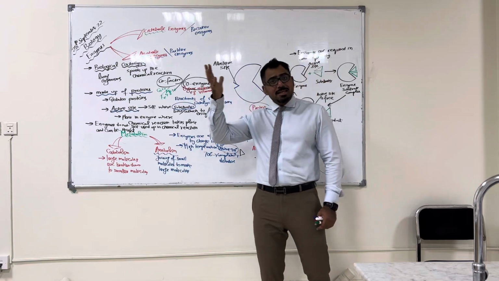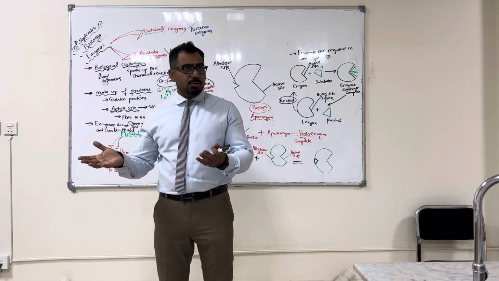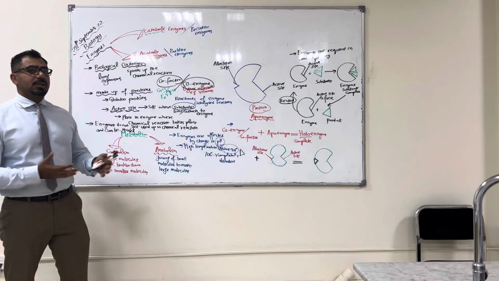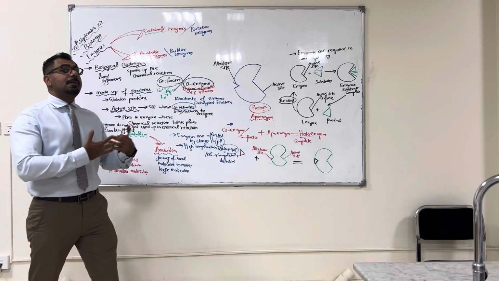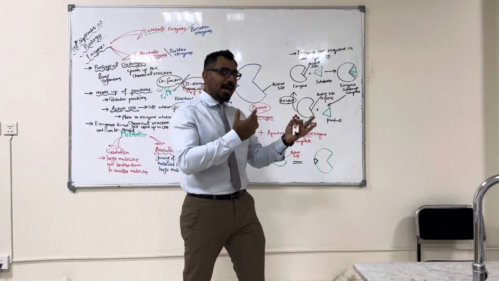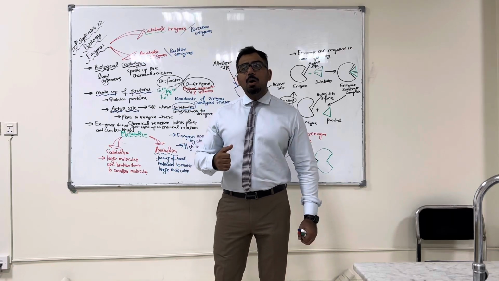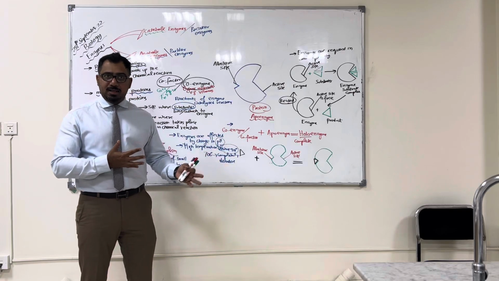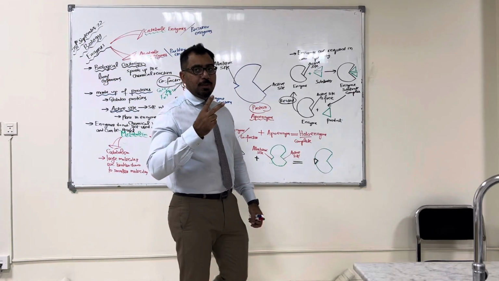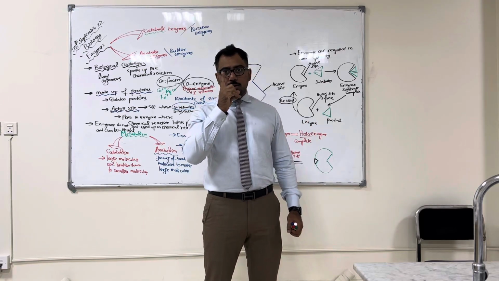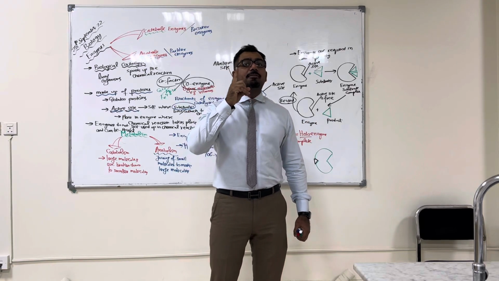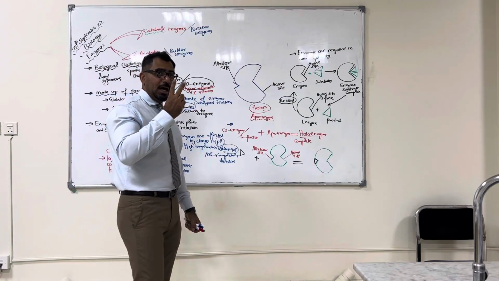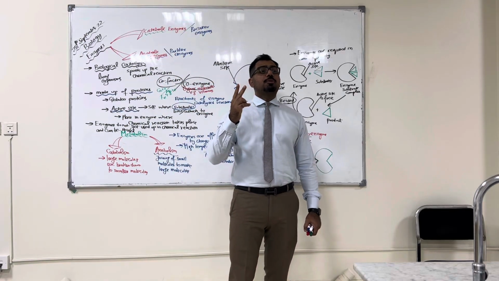Now, no one has seen the enzymes. How do they work? They're molecules, right? But with the help of experiments, we can prove how the enzymes work, or scientists can give assumptions, their hypotheses, about how the enzymes work. On the basis of experiments and the hypotheses of the scientists, we have two models that represent how the enzymes work. One is called the lock and key model. You have learned about the lock and key model in O levels. The second is called the induced fit hypothesis or induced fit model.